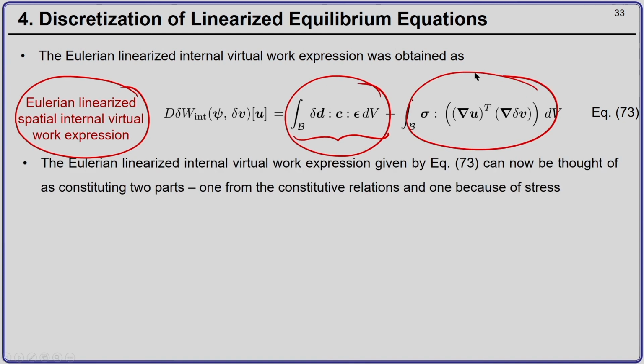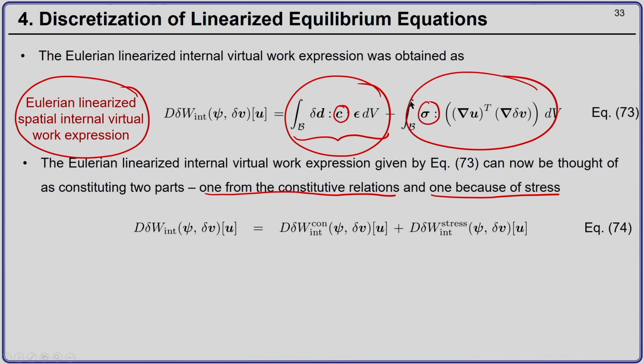The first part is because of the constitutive relations, because you see there is a spatial elasticity tensor here, and the second part is because of the stress, you see there is a stress. So, we can write the linearized spatial internal virtual work expression as the sum of the linearized internal virtual work because of the constitutive relation and one because of the stresses.